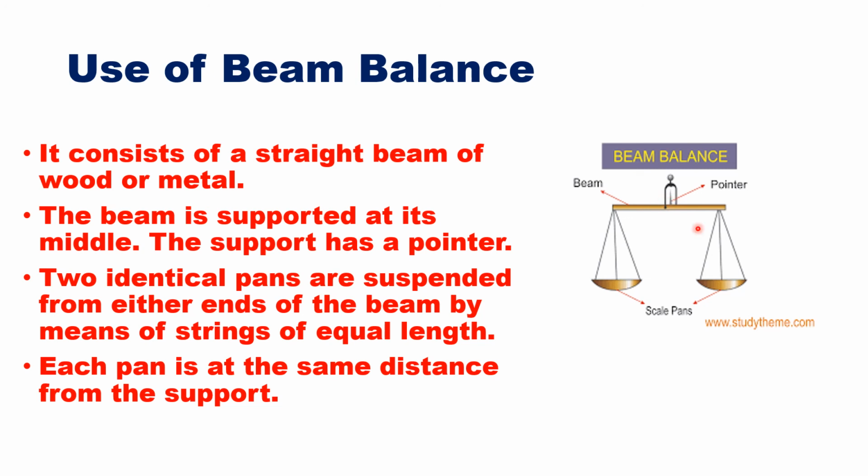Now to balance it you have to place some weight on the other pan. Suppose you place a weight of 2 kilograms. When you place this, the beam will again become straight. That means the masses of both sides have been balanced. So you just have to see how much weight you have to place here in order to balance the beam. Whatever weight you place here will be the mass of the object. So that is how we use the beam balance.